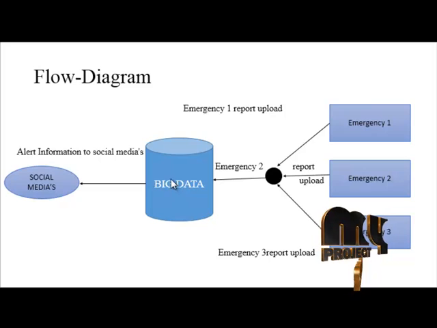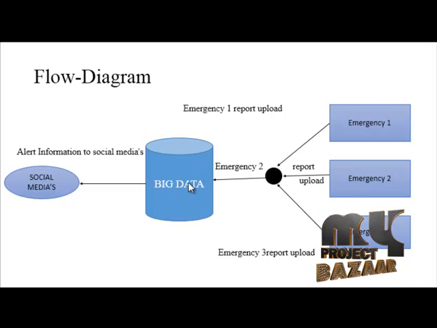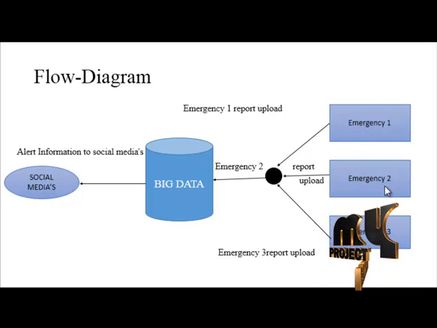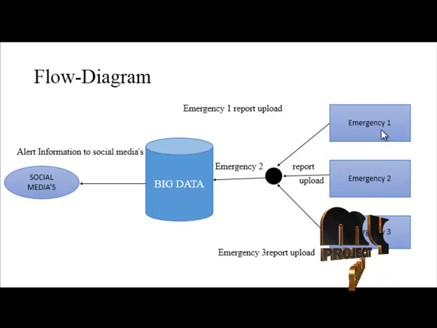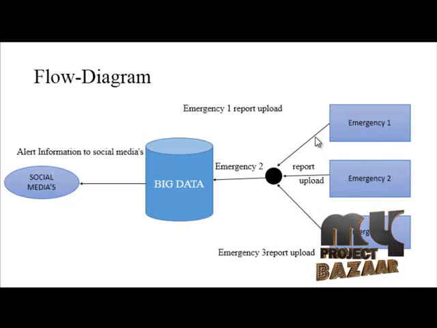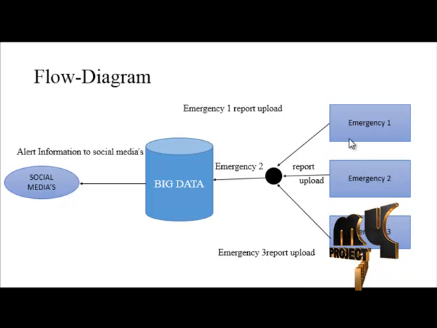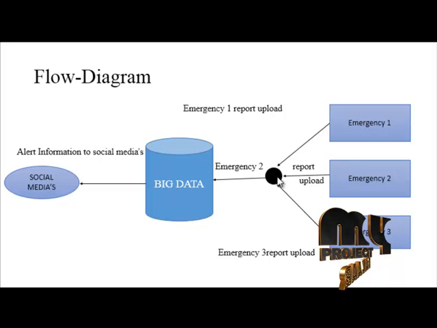The big data process can then send all of this alert information to the social media people. So first, for emergency 1, emergency 2, emergency 3, we have the crowd place details. The crowd place sensor monitors the crowd places. If any disaster is acquired in these places, the alert message is sent to the camera sensor.